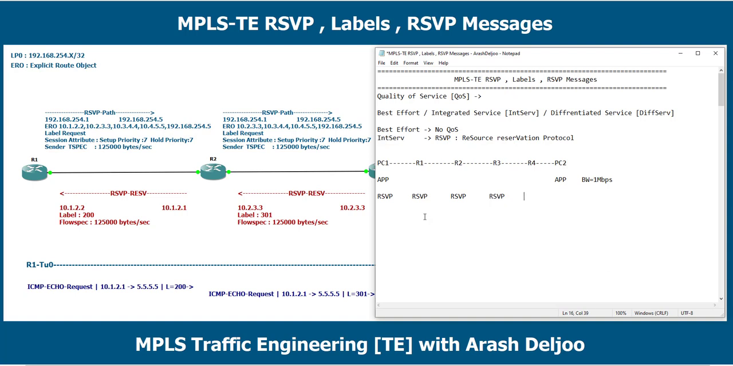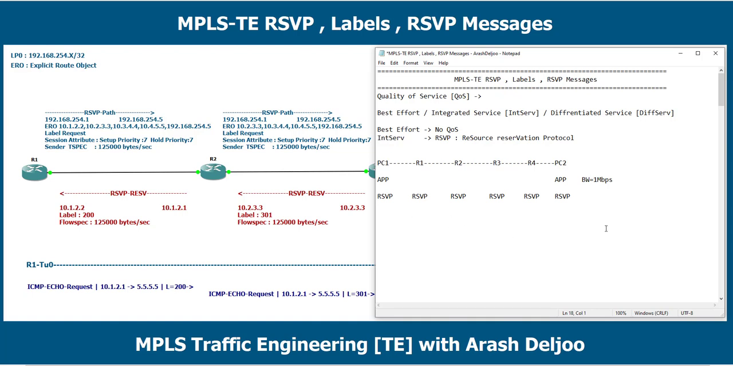Another router is R3, and then R4, and finally PC2. Don't worry about the detail here. We don't want to talk about the detail of RSVP. We are reviewing RSVP briefly. We need to enable RSVP from, for example, PC1 to PC2. Then with RSVP, we can reserve the requirement that we need.